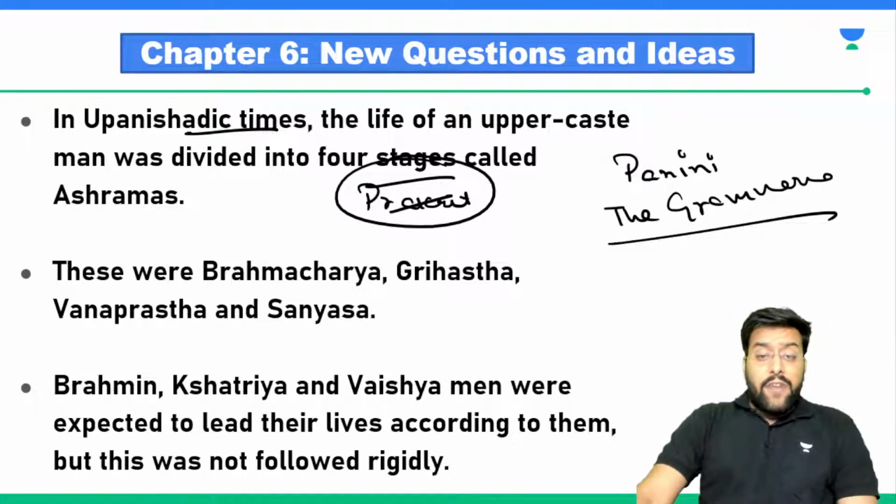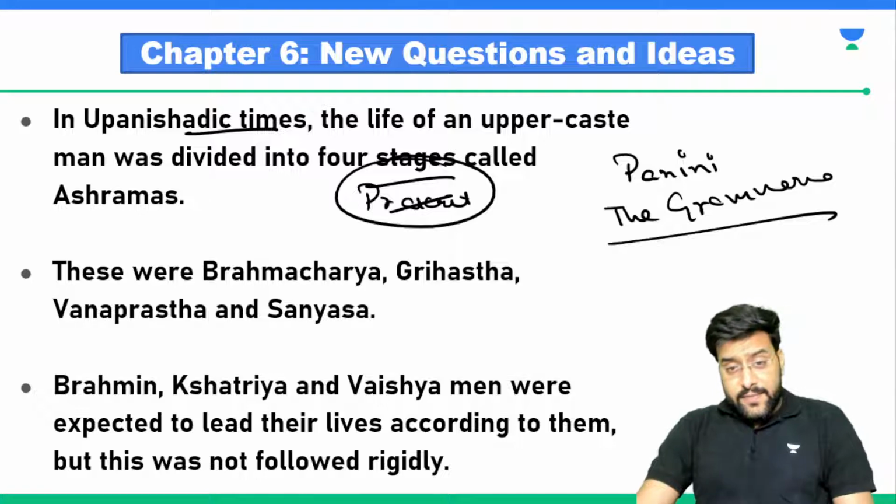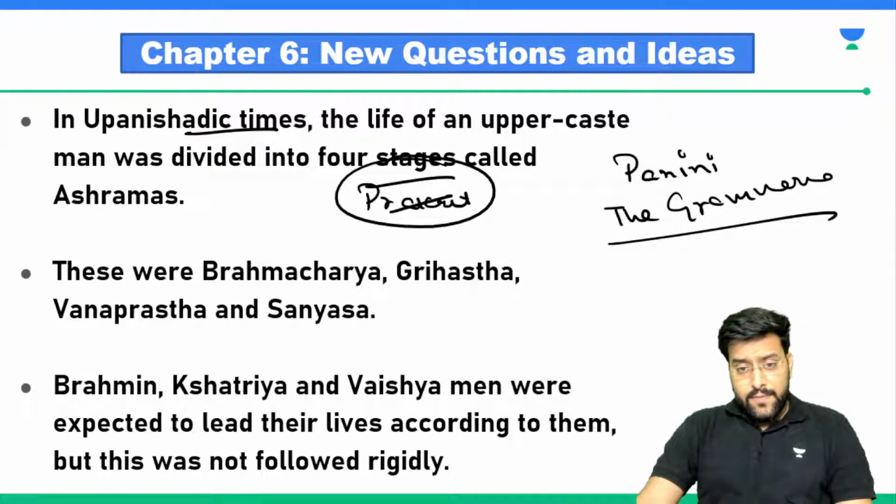Then, are we clear with what monasteries and other things are? Are we clear till here or not?